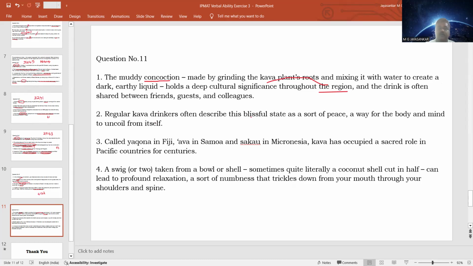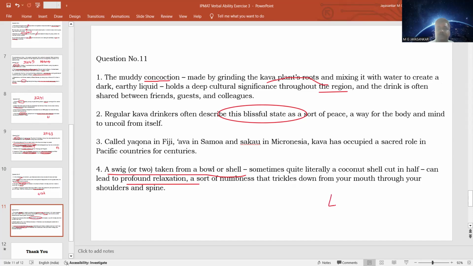And it also talks about this blissful state. Some state of total relaxation, which is almost like bliss, is happening after drinking kava. So this also cannot be a first sentence. So you have to see what that blissful state refers to. It is talked about here: a sip taken from a bowl can lead to profound relaxation. That is bliss, right? A sort of numbness that trickles down from your mouth to your shoulders and spine.